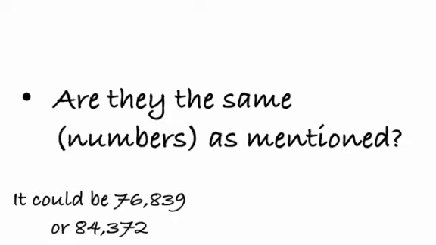And when we talk about the flood hit areas, we don't even know accurately how many people were homeless. It could be 76,839 or more than 80,000, that is 84,372. These numbers are also randomly written. So we don't know exactly what the exact number is, but we know approximately, very near to the exact number, what is being mentioned there.